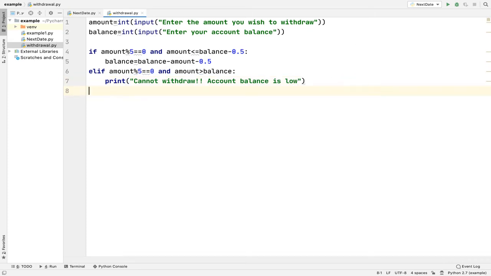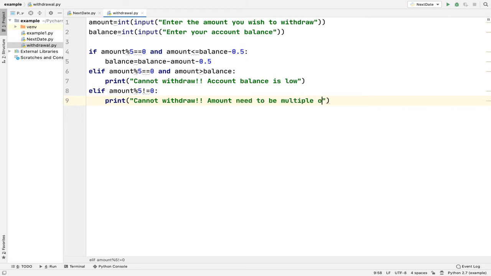Again there will be a third condition. Suppose amount itself is not equal to 0. So if amount is not a multiple of 5, then again you have to print that you cannot withdraw, amount need to be multiple of 5.